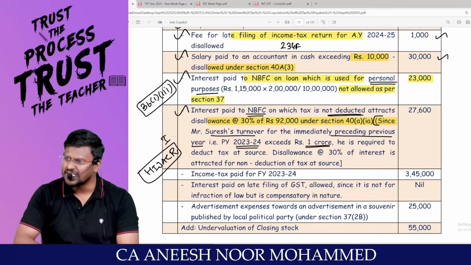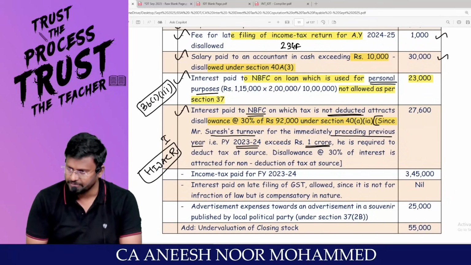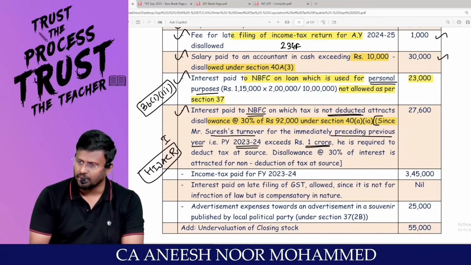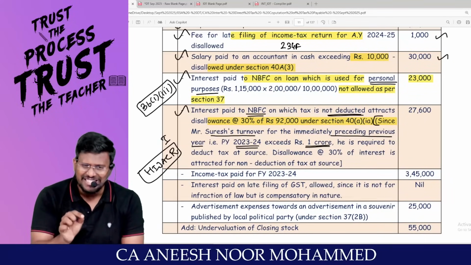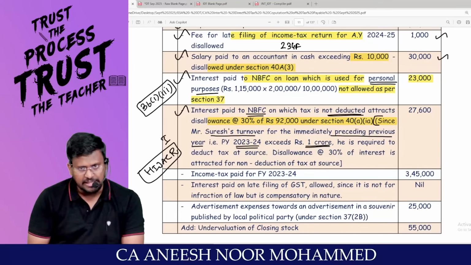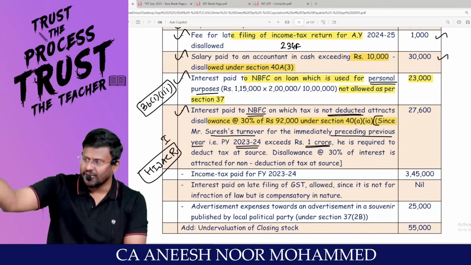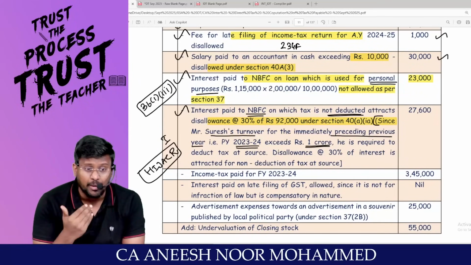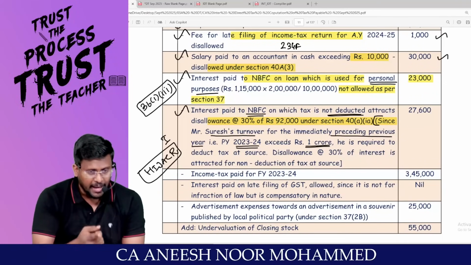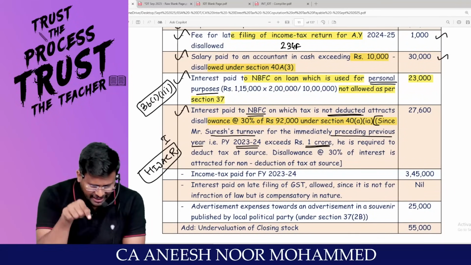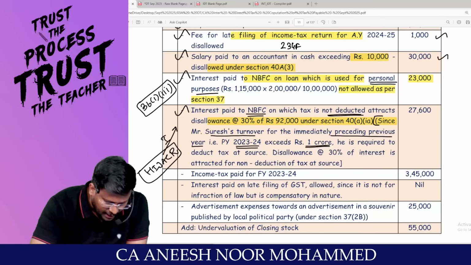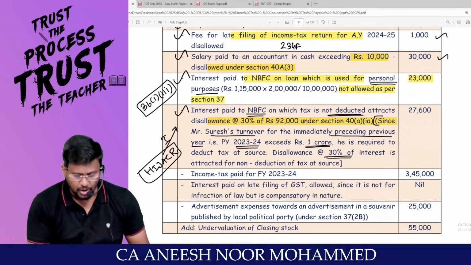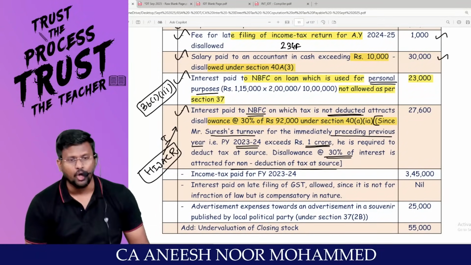That means for the hijacker, no need to deduct TDS. My dear lovable students, in this case, is the assessee an individual? Yes, sir. In the immediately preceding previous year, did the turnover exceed 1 crore? Yes, sir. Then the hijacker benefit will not be available. That means he is liable to deduct TDS under 194A. Sir, disallowance at 30% of the interest is attracted for non-deduction of TDS.